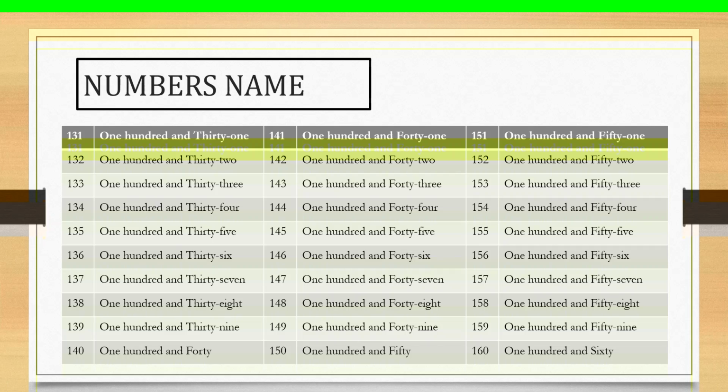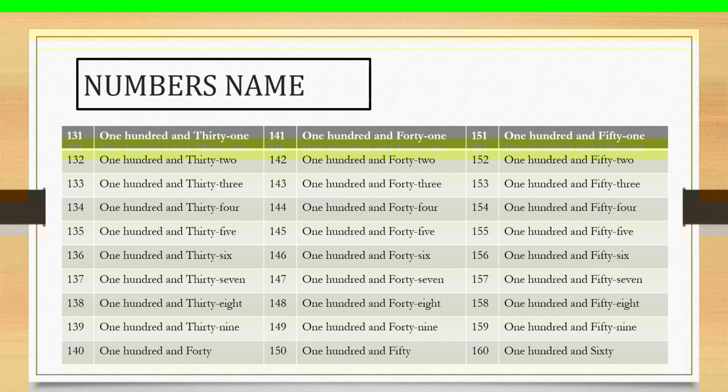Also read the spelling. 133: one hundred and thirty-three.